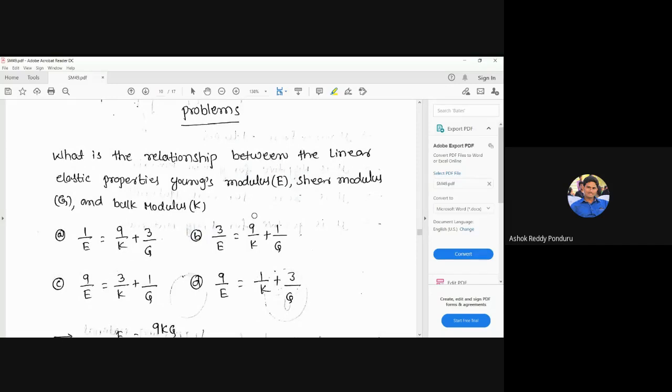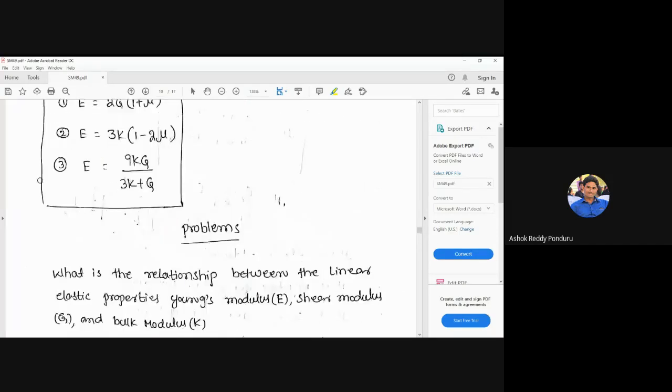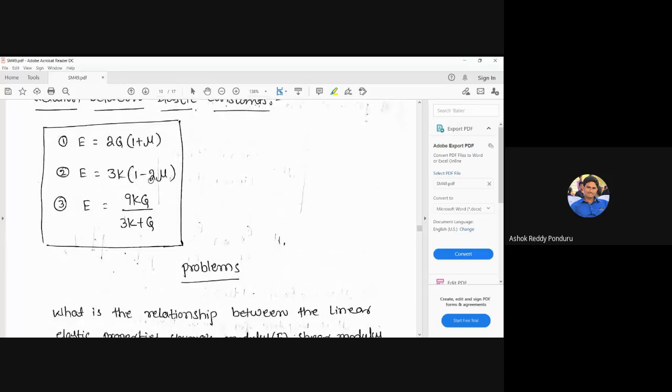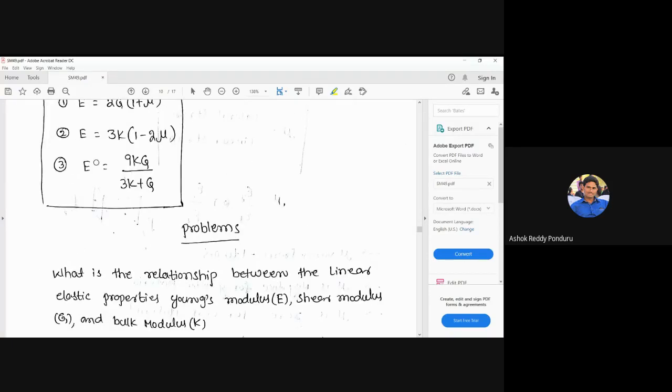Young's modulus, shear modulus and bulk modulus, these three elastic constants are related in one equation. That expression is the third one, E is equal to 9KG divided by (3K plus G).